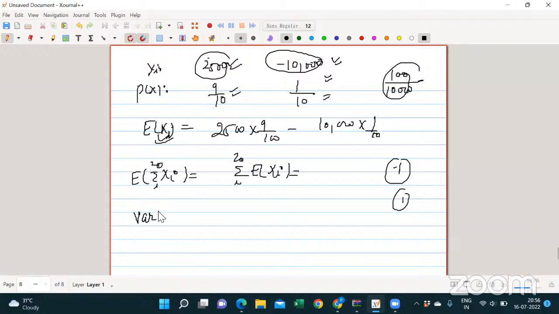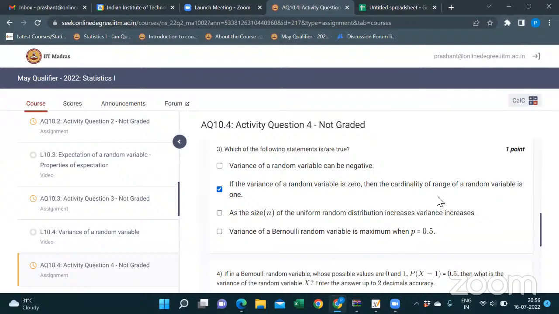See, the variance of a random variable is 0. Then it says the cardinality of the range of the random variable is 1.